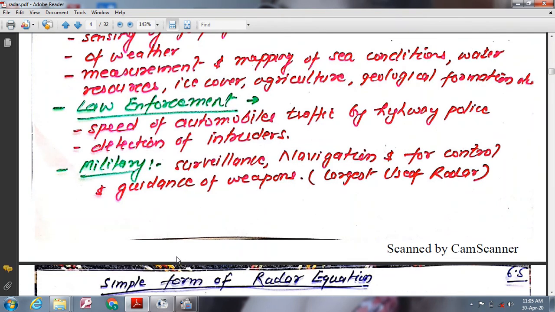Many of the civilian applications of radar are also employed by the military. The traditional role of radar for military application has been for surveillance, navigation, and for the control and guidance of weapons. It represents by far the largest use of radar systems.